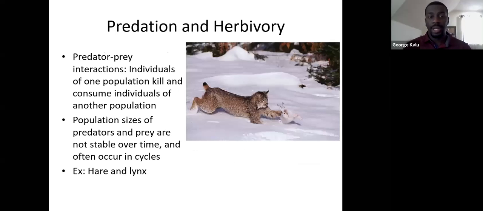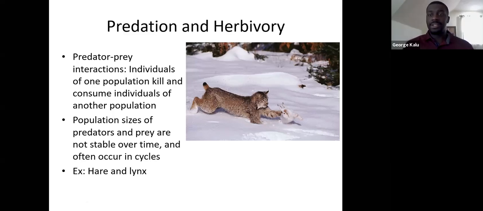Okay. So what we're going to be doing first is looking at a few different interactions that these various species can have with one another. The first one is predator-prey relationships, or predation here. As we know, predators are individuals that kill individuals of another population. For example, here we're looking at a hare over here, and then a lynx over here. So the lynx is going to be the predator, the hare is going to be the prey. The lynx populations are going to be the individuals killing and eating the hare populations. So that's what we see with predator-prey interactions there.